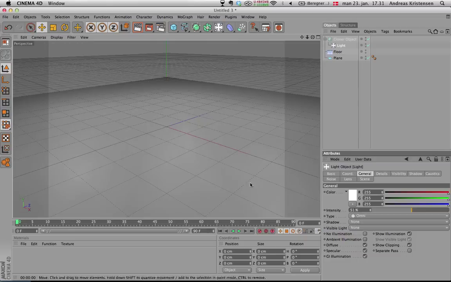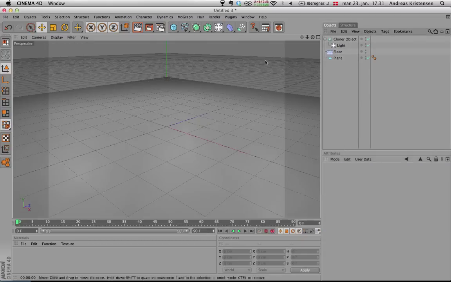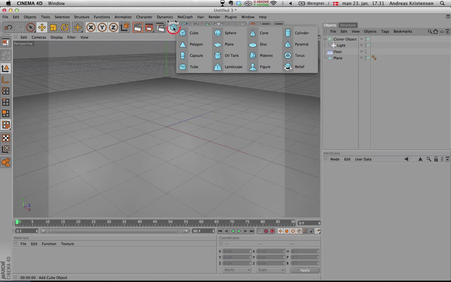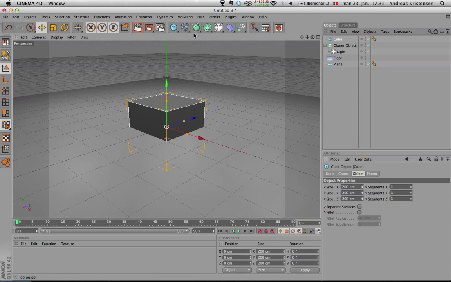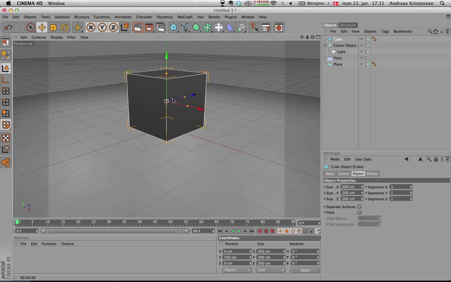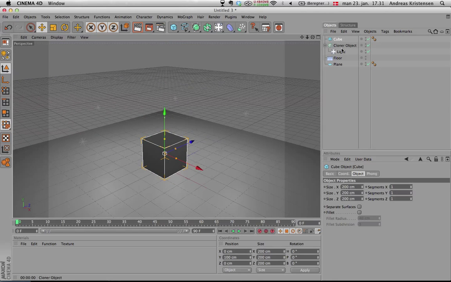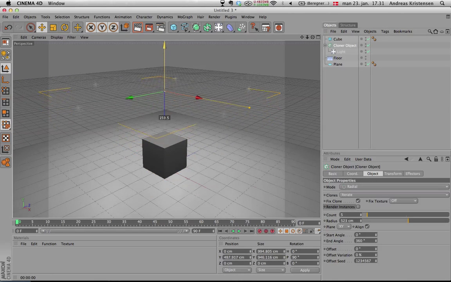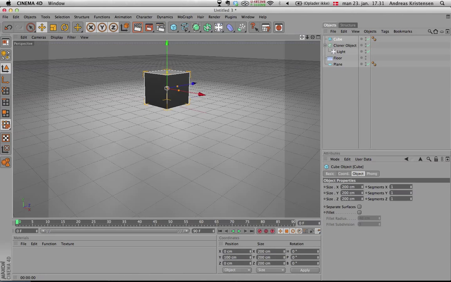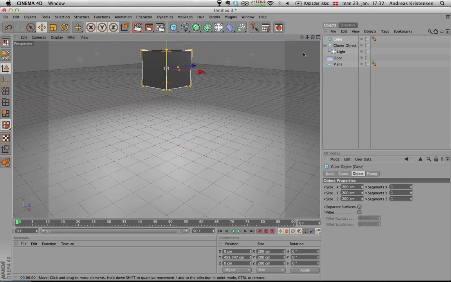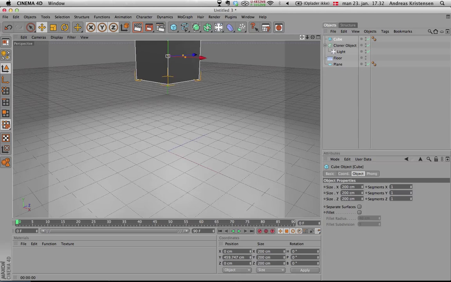And now we will start. So get the object you want to fracture. I will just use a cube. That's pretty simple. Change the coordinates and zoom out a bit. Just adjust these lights like that. Drag the cube up a bit.